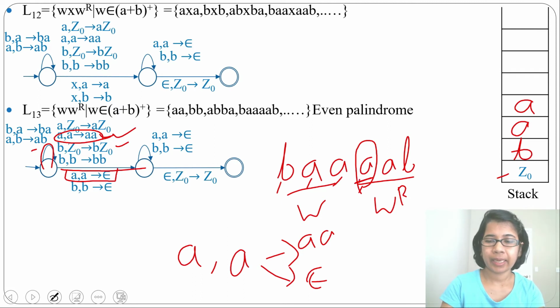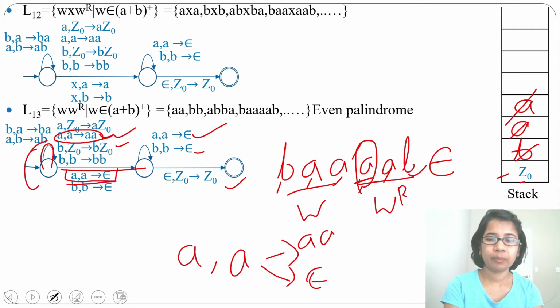So for this A, we need to pop A. Then for this input alphabet A, we need to pop A. Then for this B, we need to pop B. And finally, there is epsilon and Z0. We go to the final state and it will accept. But this is an NPDA. There is more than one path. In one path, it will push the input alphabet to the stack. In the other path, it will pop. This is an NPDA, a non-deterministic pushdown automaton, and this is a DPDA.